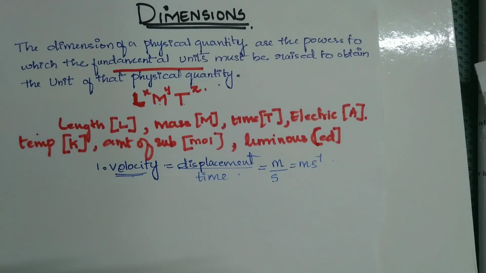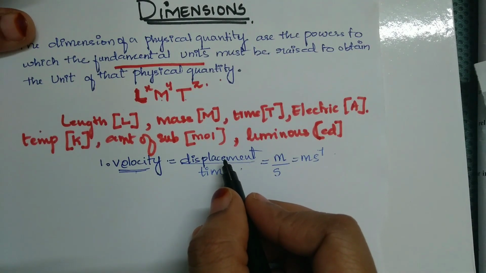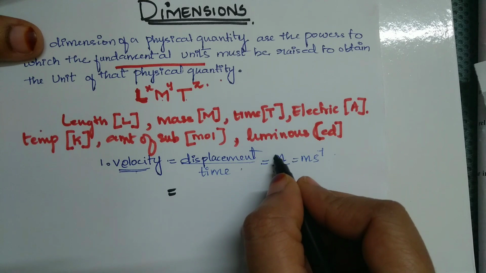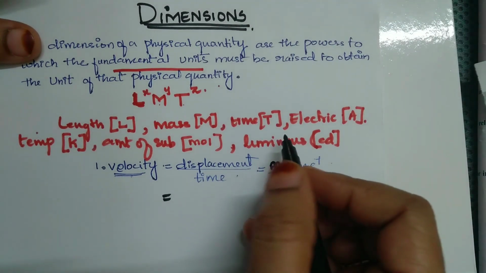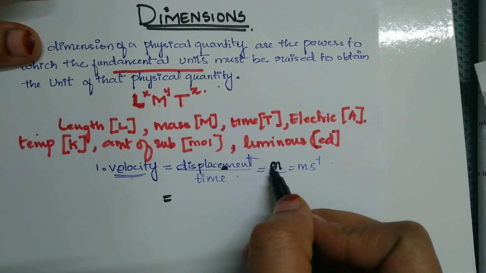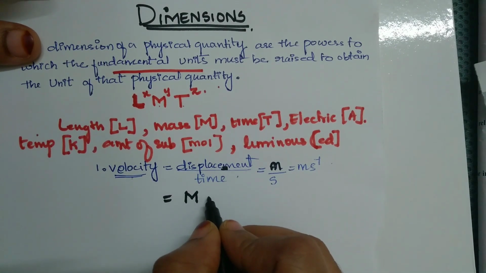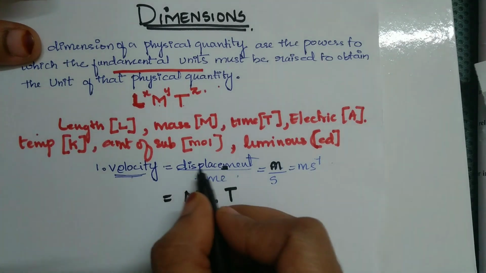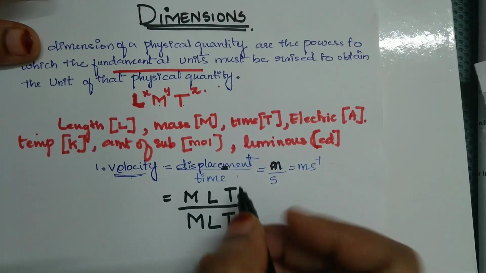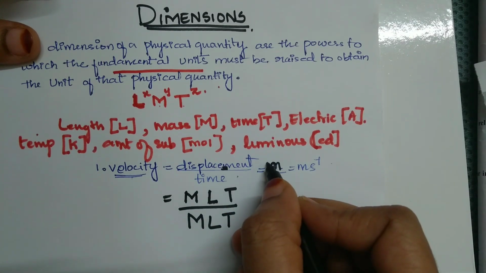Now, as you know the unit for velocity, you have to write it in terms of the dimensional formula. How will you write it for displacement? We have meter, and meter is for length, right? You represent dimensions in terms of length. You always have to write the fundamental quantities, that is M, L, T, for displacement, and write M, L, T here also. First step is to write MLT. Then you see in the unit you have only meter, which means for length you don't have any mass content here.